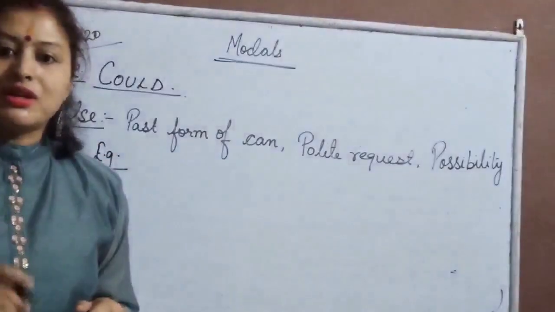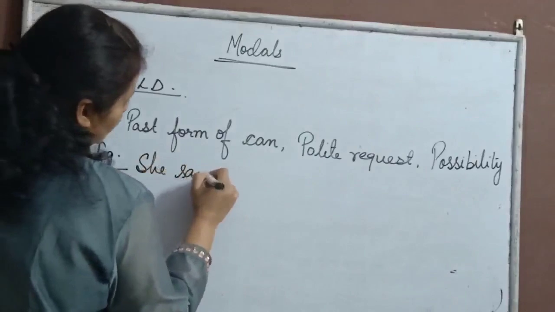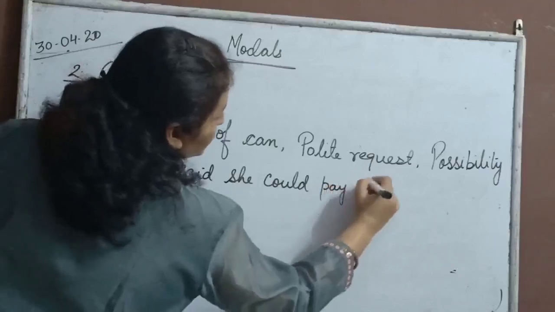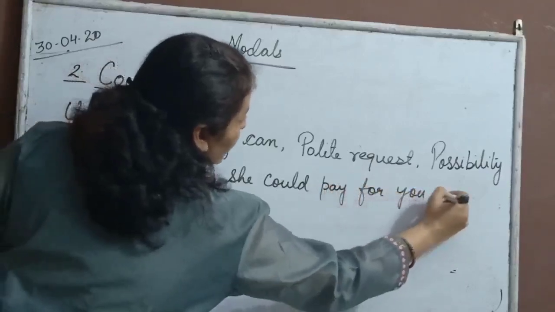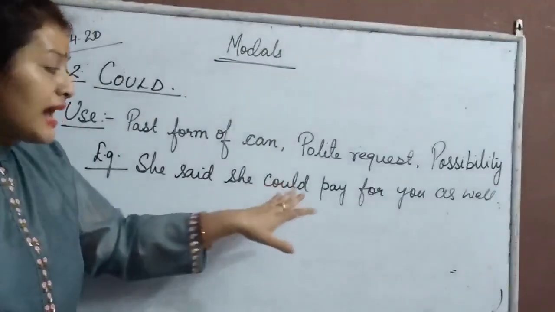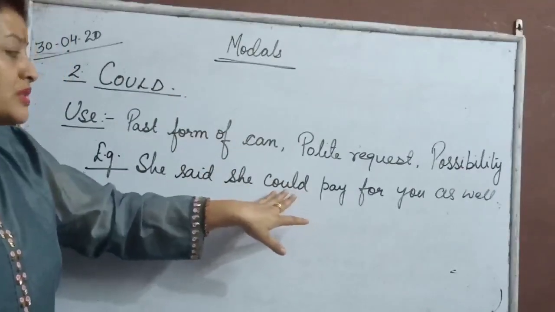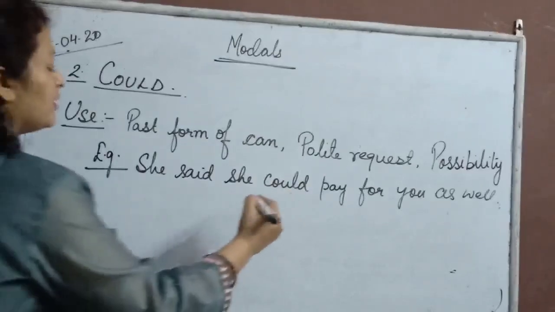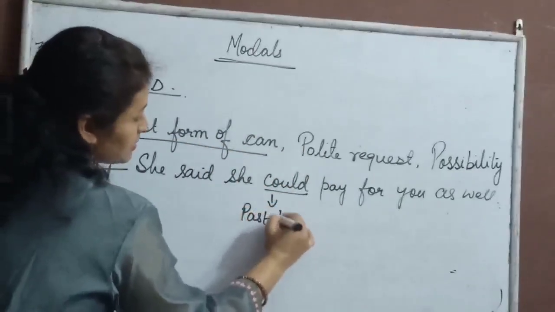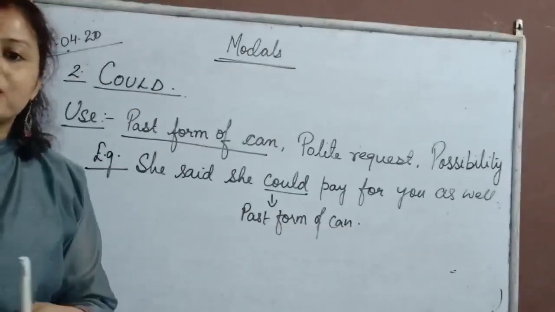She said she could pay for you as well. If you observe the sentence carefully, you can see that it is in past tense, and here we cannot use can because it is the past ability. So what have we used? Could here. So you can see the use of could as the past form of can.